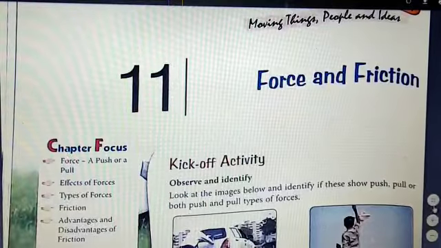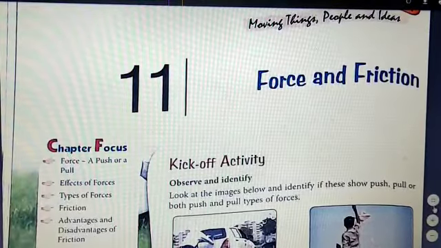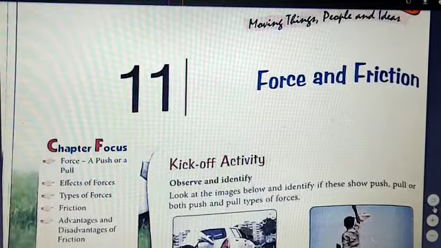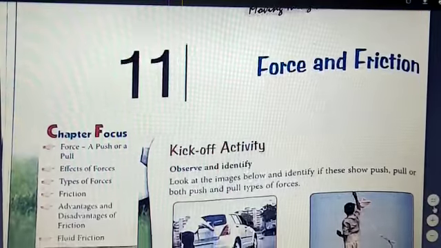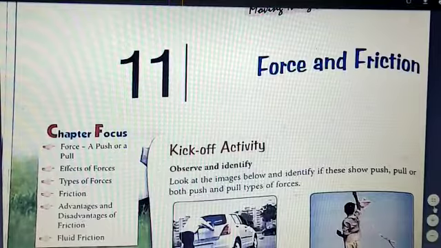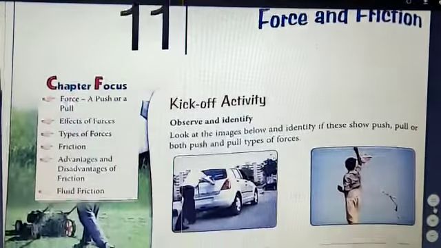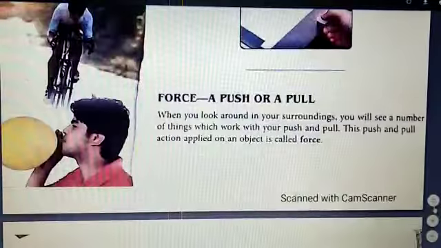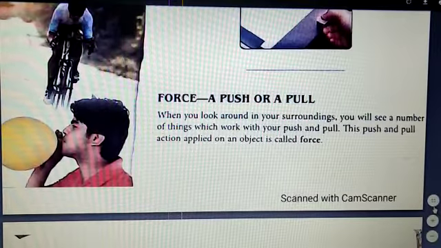So yesterday we started the chapter Force and Friction. You can see in the PDF file given here a number of examples and all we had done yesterday. So what is force? Push or pull is defined as force. So you can see a number of examples are given in your book.